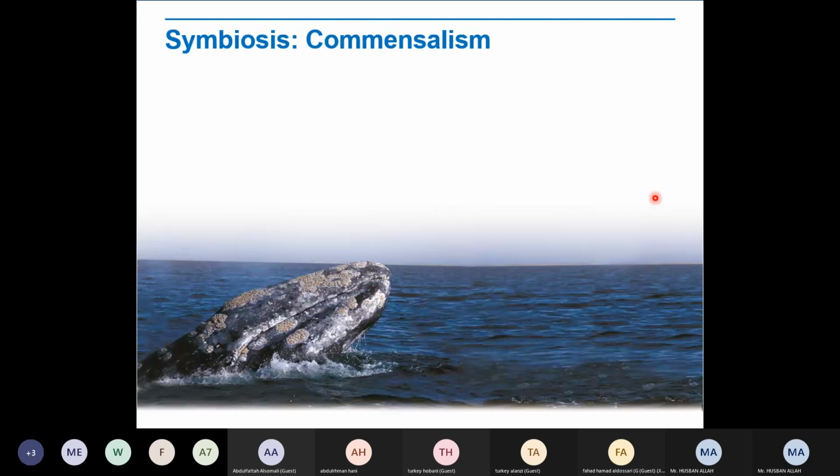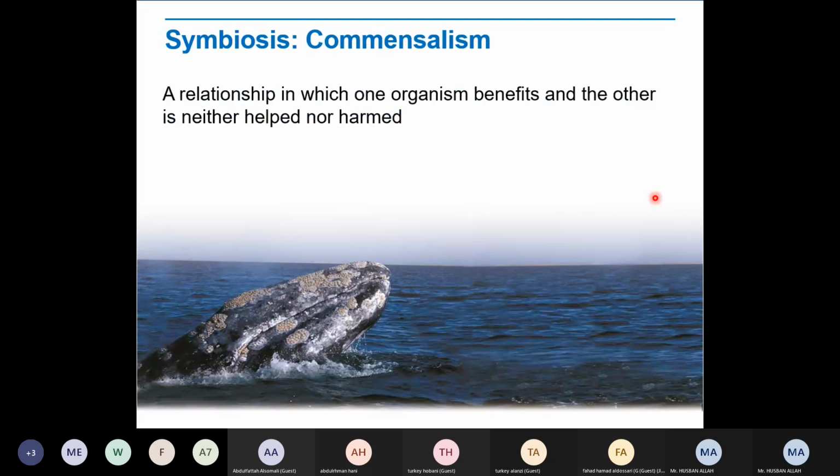The next one we have, the last point, we have commensalism. Commensalism is the last point. A relationship in which one organism benefits and the other is neither helped nor harmed. When two organisms are living together, but one organism is getting benefit, but the other is not going to be harmed.